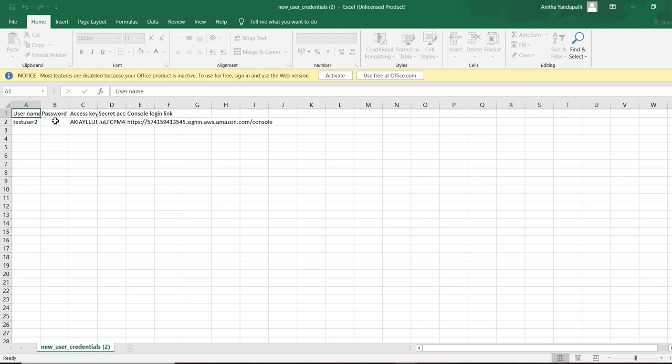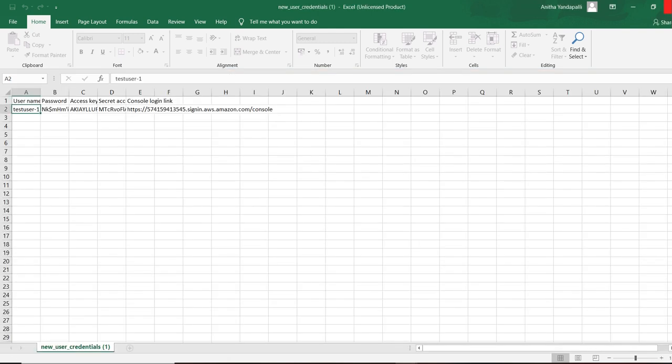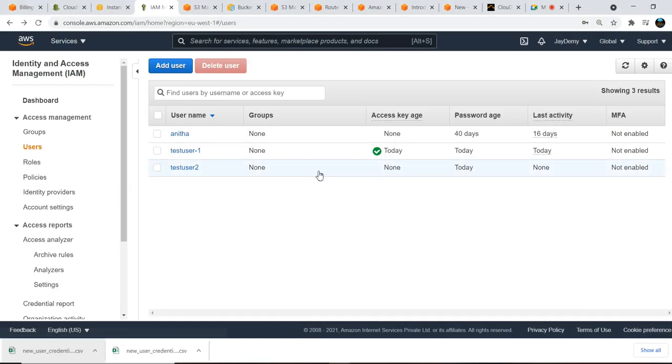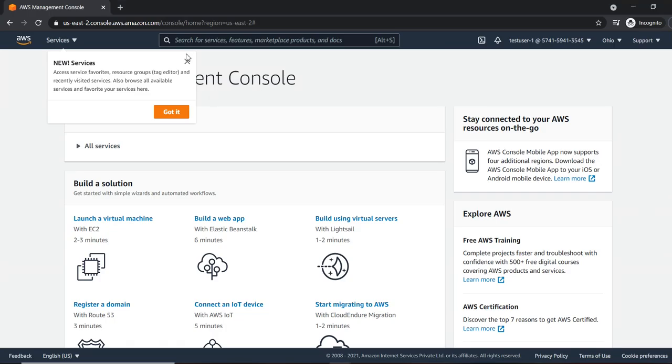If you see here, there is no password. It is a custom password we gave, right? So it does not come with our custom password. So first let us test with the user one only.